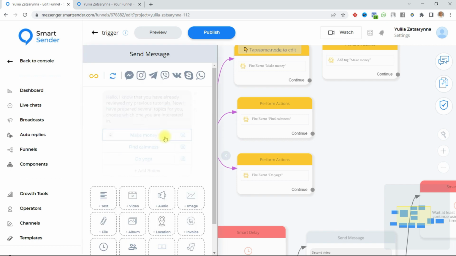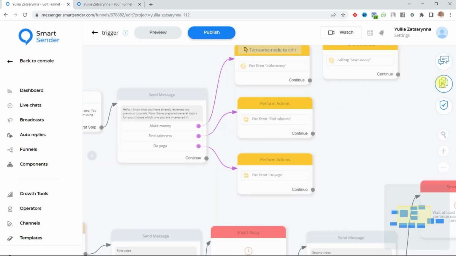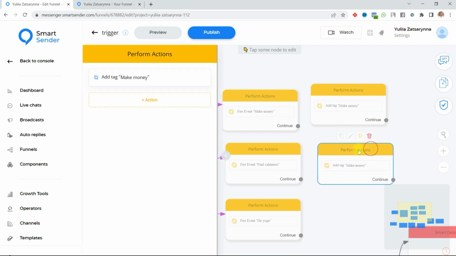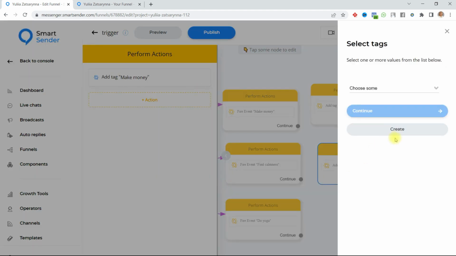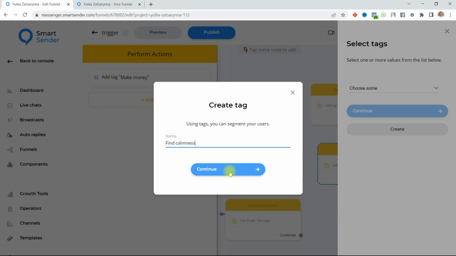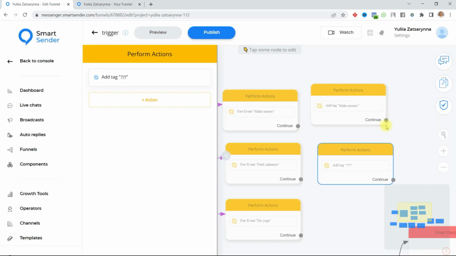My next tag is find calmness. Copy, yes, I copied this, actions, copy and change. Clicking create new, it is my find calmness, continue and choose this tag, find calmness, continue.